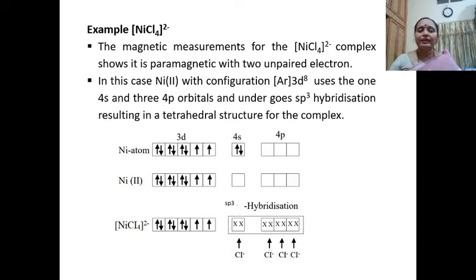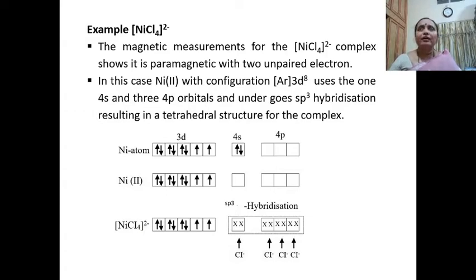In the +2 oxidation state of this complex, the central metal ion will lose the 2 4s electrons, and in the hybridization, it utilizes the 4s and the 3 4p orbitals to form 4 sp3 hybrid orbitals.